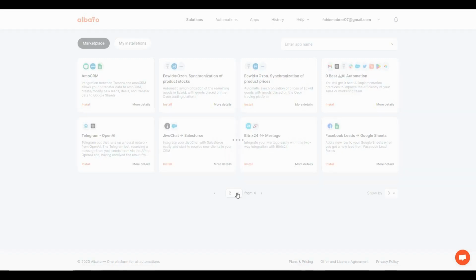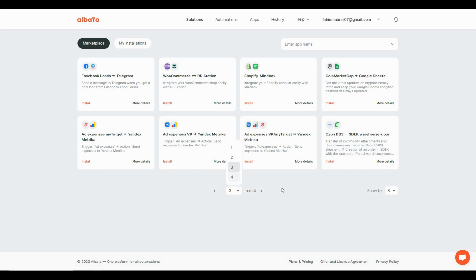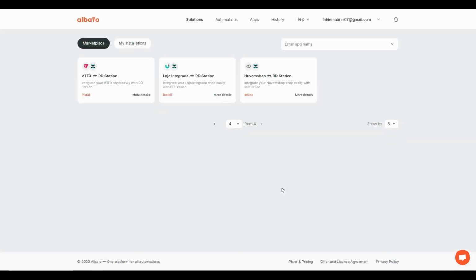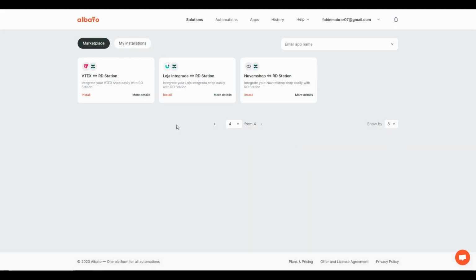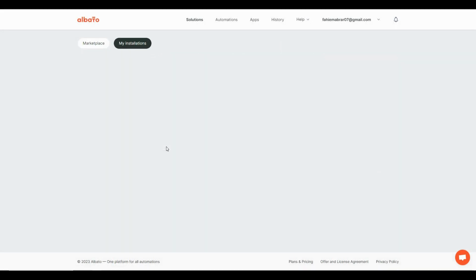So there are lots of automations, and keep in mind that all of them are templates, so you do not have to add or adjust anything at all. You can simply click on a template and then click on install to use this automation, and the template automations that you install or use are going to appear in this My Installations section. Now let's go back to the automations tab.